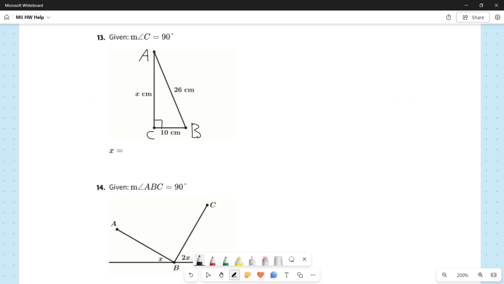Now, when people think Pythagorean theorem, a lot of people automatically think a squared plus b squared equals c squared, and that's not bad. But I think it's important to understand what the Pythagorean theorem is really saying. The way that I think about it is I'm going to write a squared plus b squared equals c squared, but I'm not going to write it left to right. I'm going to write it in a weird order, in the order that we can think about what it's saying.